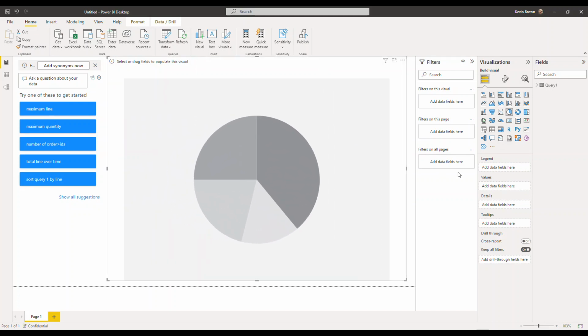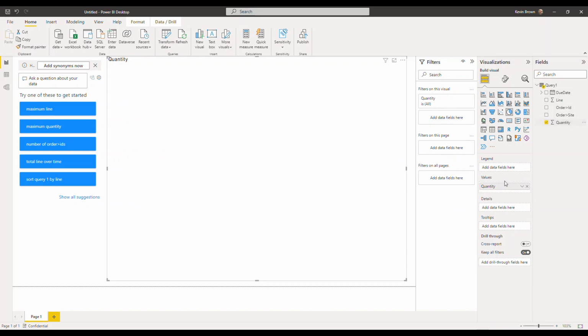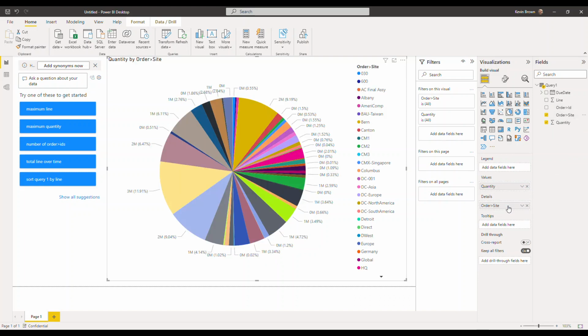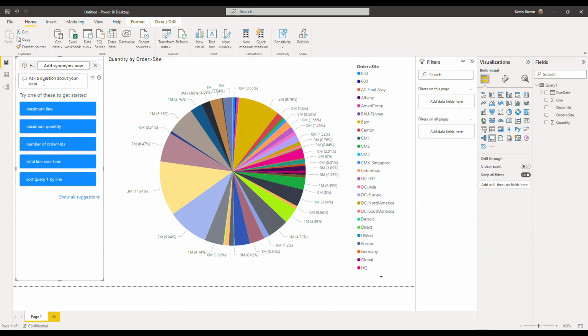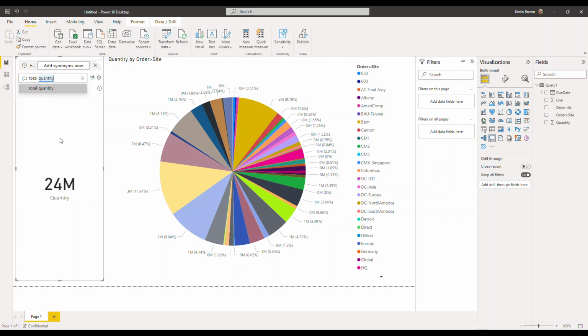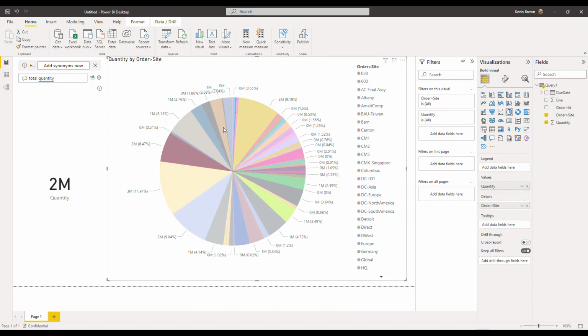And in the pie chart, I think I'll put the quantity values into the values. And I'm going to break the pie chart up so that it shows me the quantity by site. So I'll put the site there. And now perhaps if I ask for total quantity, I can see I've got 24 million over all sites, and then I can now click around and explore the data a little bit more.